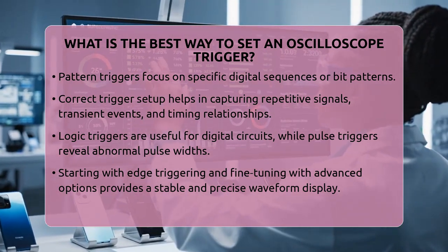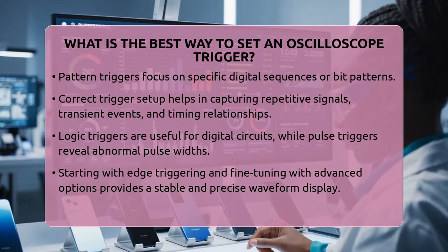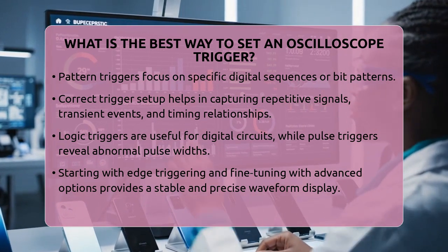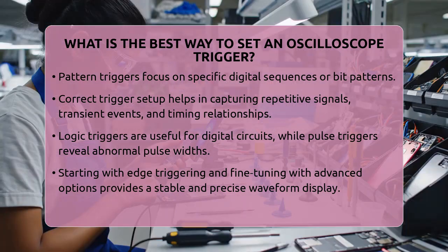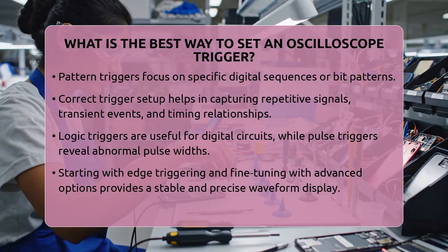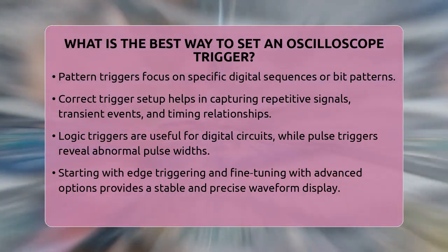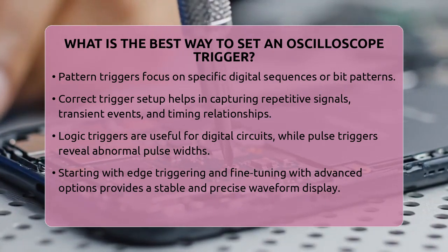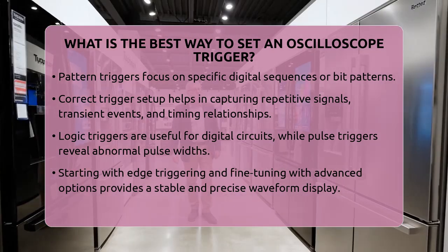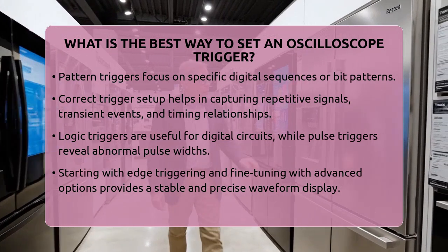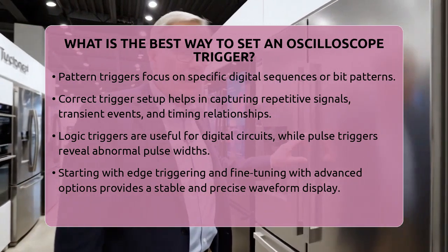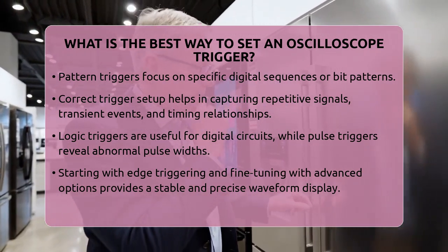In summary, the best way to set an oscilloscope trigger is to start with edge triggering on the correct channel. Set the trigger level near the middle of your signal's amplitude, choose the correct slope, and then fine-tune with advanced options if needed. This approach guarantees a stable, sharp waveform display that makes your electrical measurements straightforward and precise.